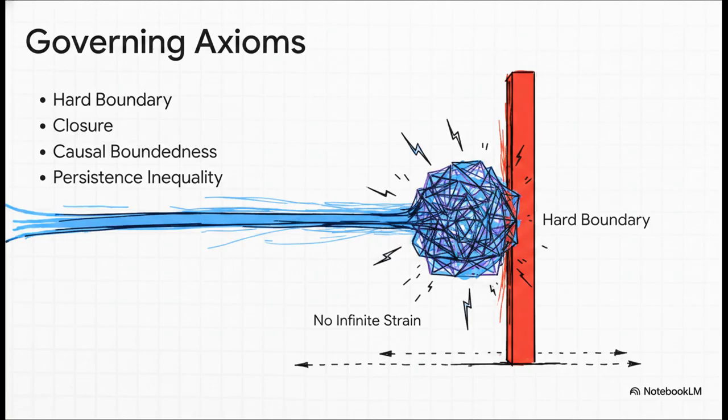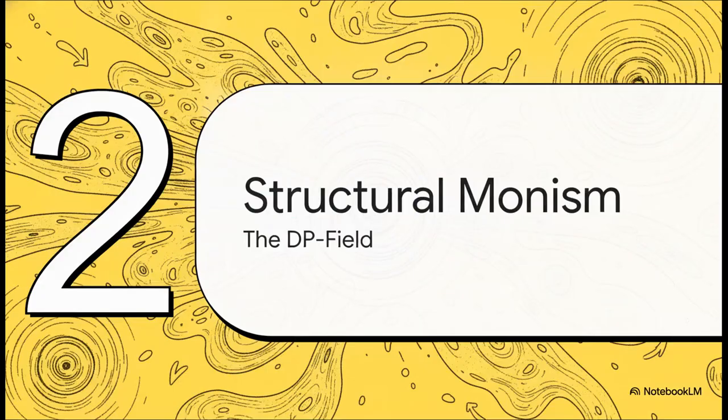It's done. So when continuous evolution becomes impossible, Axiom 7 kicks in. This forces a discrete topological phase transition to avert mathematical divergence. The universe doesn't just break into infinity, right? It transitions. Which brings us to Section 2, Structural Monism and the DP field.